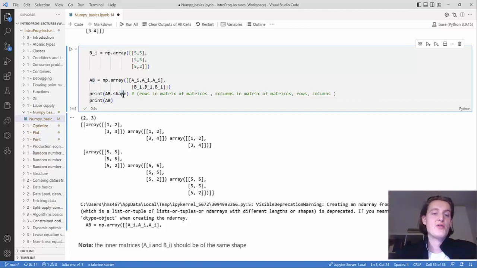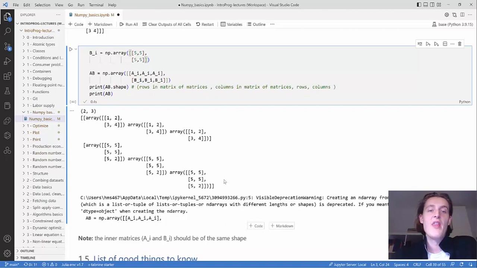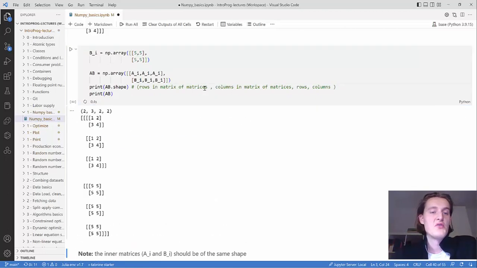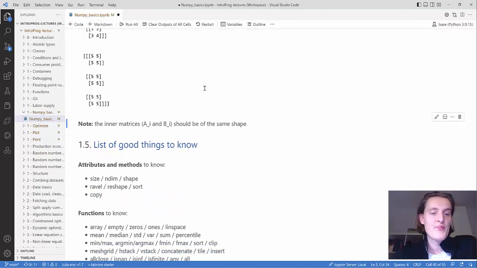This can lead to some bad behavior. Typically when Python gives you this warning, it means you're doing something that's not a good idea, so you should avoid it.